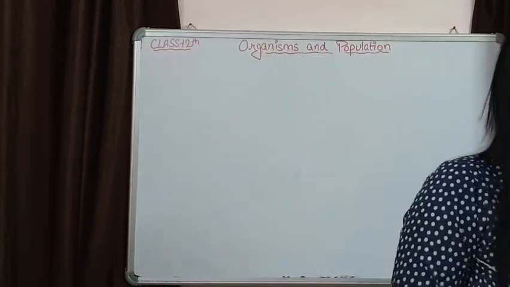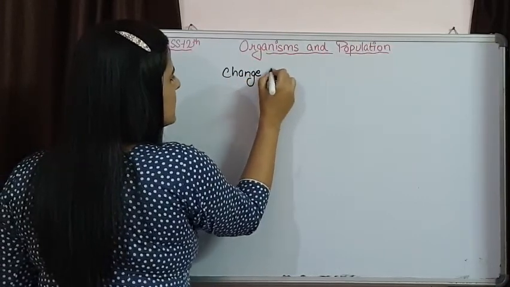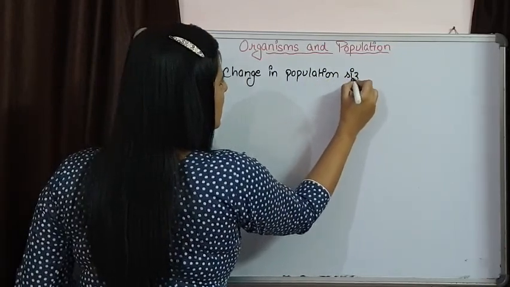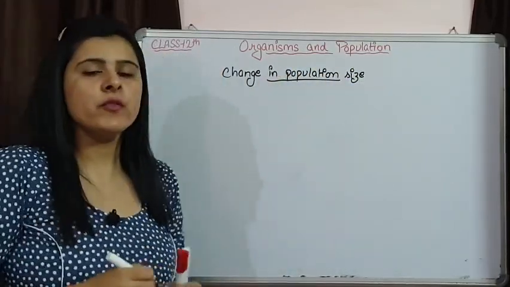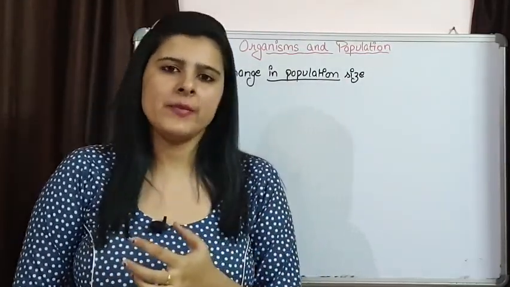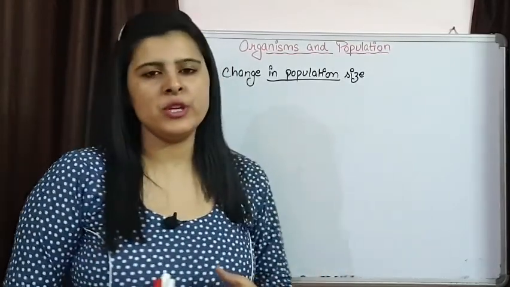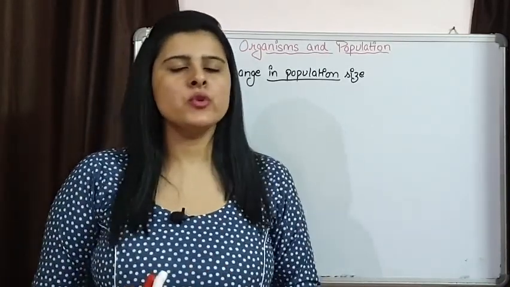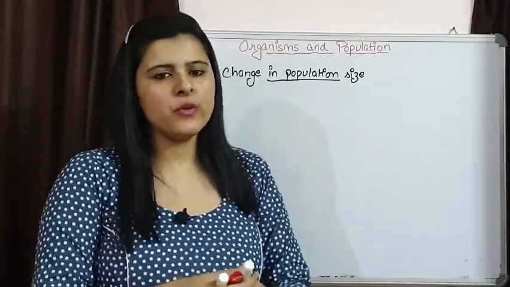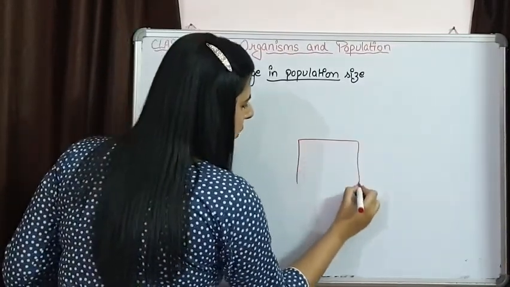Now let's discuss the change in population size. We know dispersal is responsible for change in population size. Up to here we have talked about birth rate, death rate, immigration and emigration. All these four attributes are responsible for change in population size. Out of these, two attributes are responsible for an increase in the population size, and two attributes are responsible for a decrease in the population size. Say this is our population size.